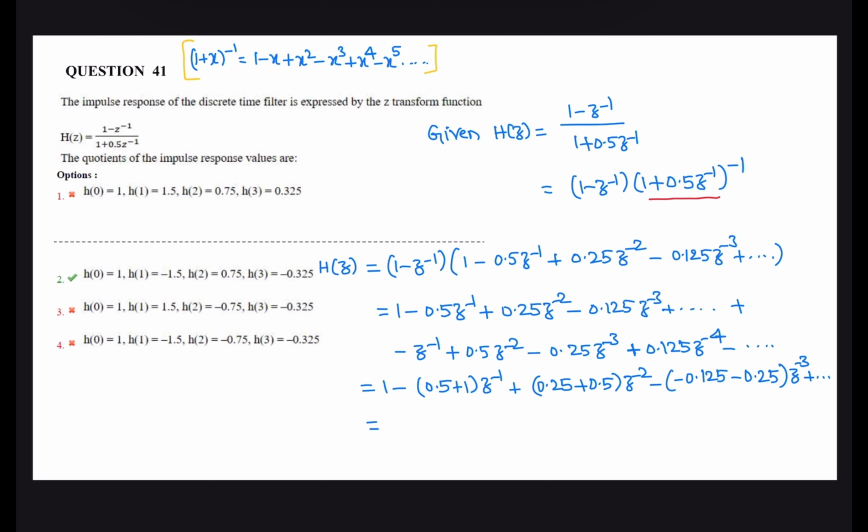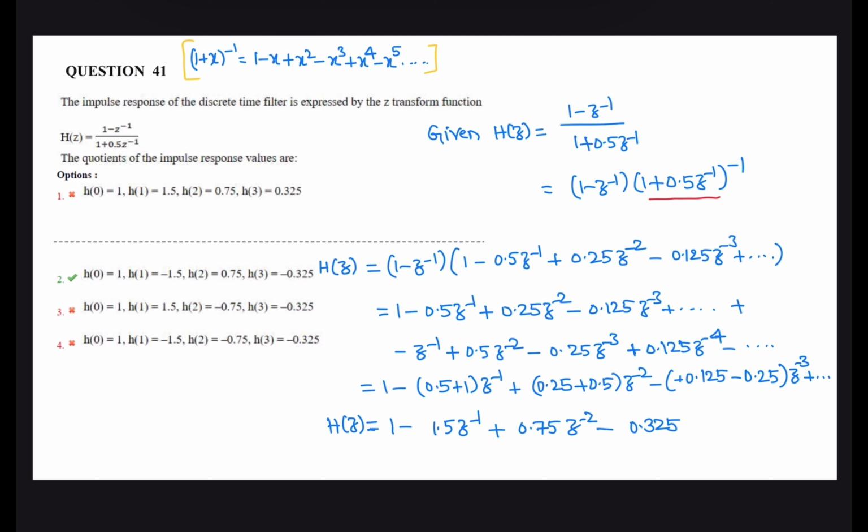After cross multiplication, we have H of z is 1 minus 1.5 z inverse plus 0.75 z power minus 2 minus 0.125 minus 0.25, that is 0.375.